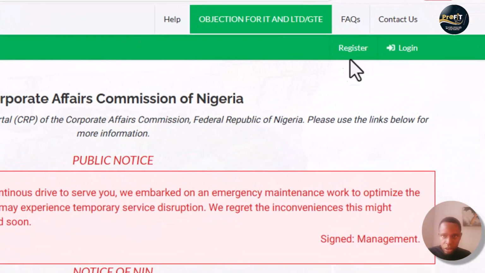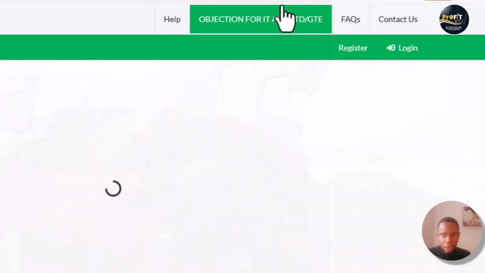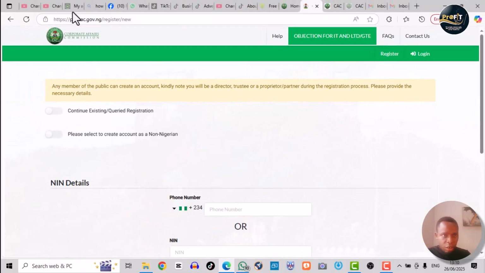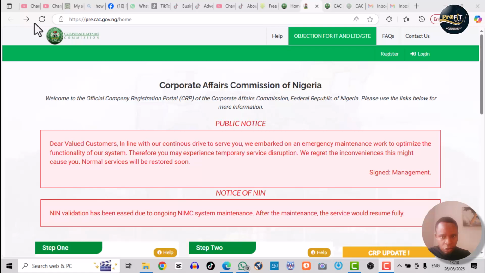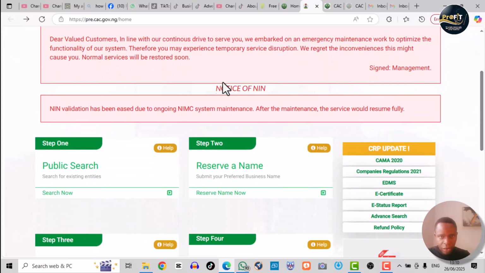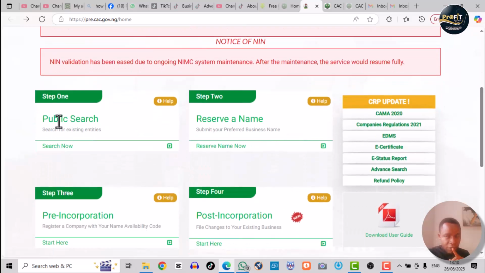So what we'll do is click on registration because that's what we want to do. By the way, I think I need to take it back a bit. So I'll quickly walk you through something. Okay, so if you notice here, you can read up here. That's what I wanted you to see, okay? Here, they are talking of NIN, but you will notice that we will not even need it. But let me show you also that there are about 3 steps, or 4 steps rather.